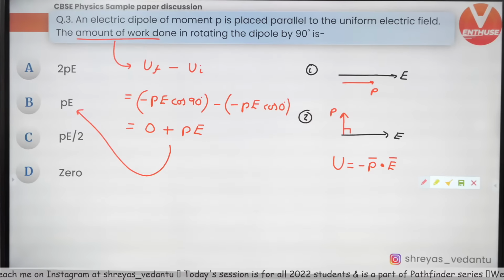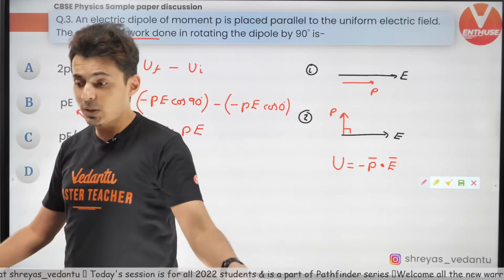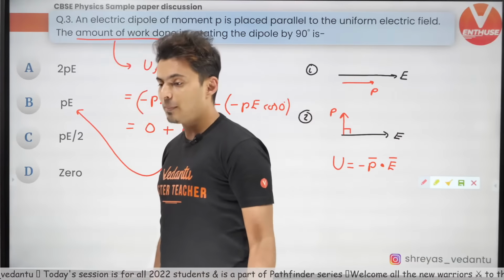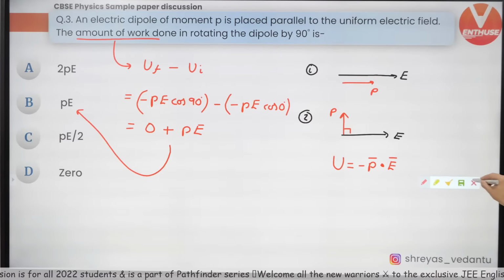Option B it is. Yep, how many of you got it? Let me see. Very good. Some of you said A. No, it's not option A, it is option B. Be careful. Okay, so that's how these questions are, direct formula based.